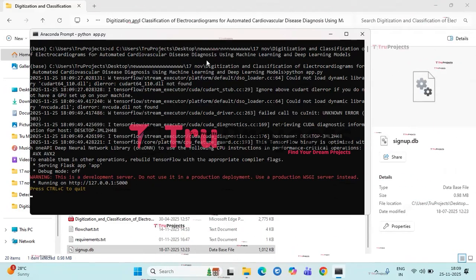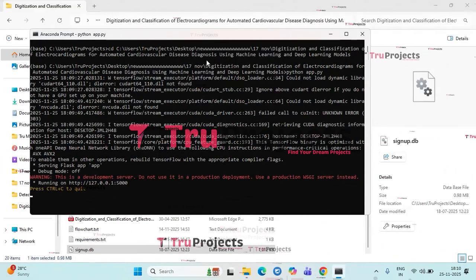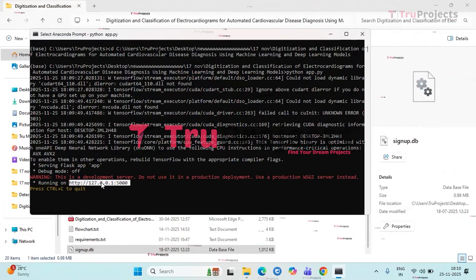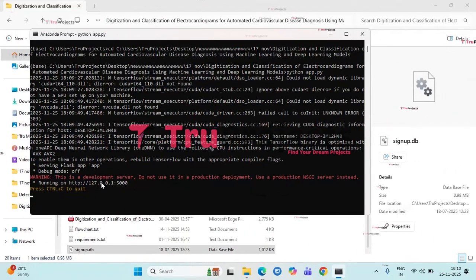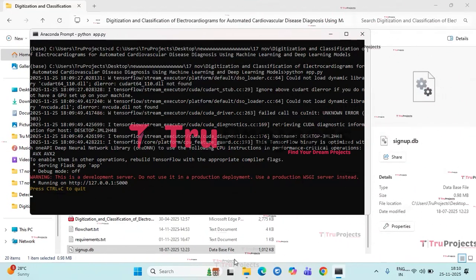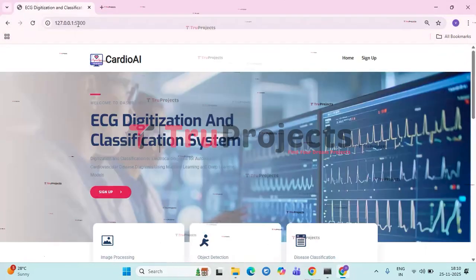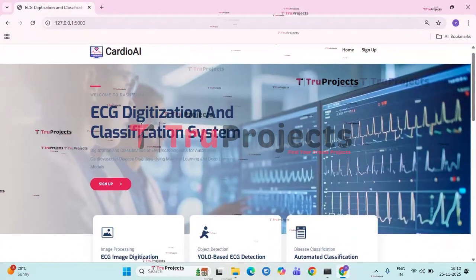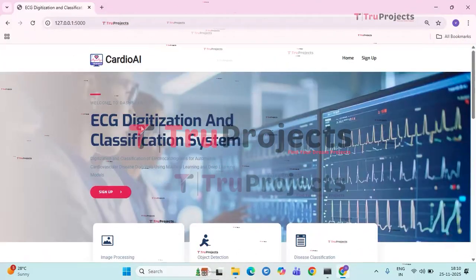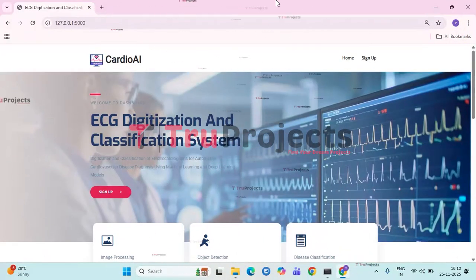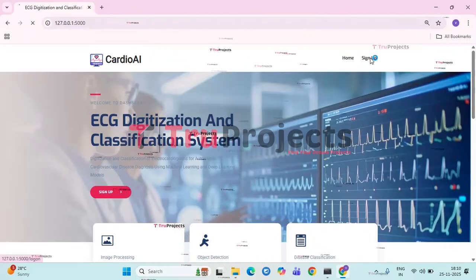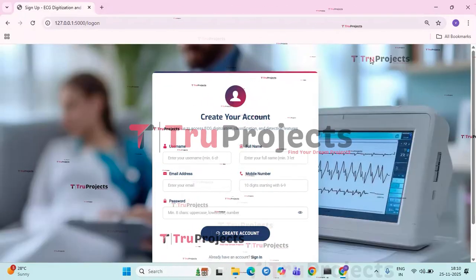After running the app.py file, the Flask framework will host the application locally at the default address with the port number 5000. Copy the link provided by the framework and paste it into any web browser. I prefer Chrome. The home page of the project should now be displayed in the browser. This is a front-end built using Flask framework. In this page, we have home button and sign up button. Now click on sign up button so that the signup HTML page will be opened.